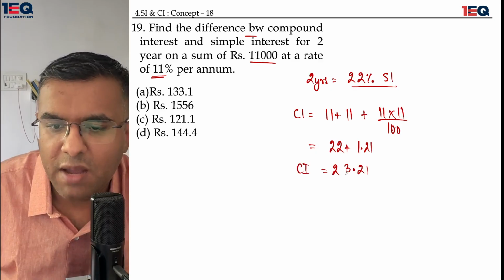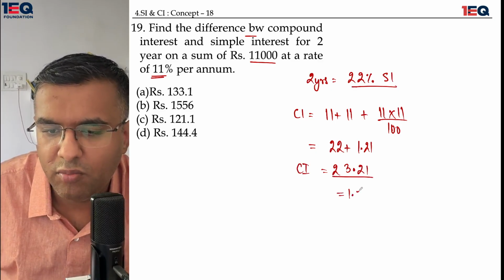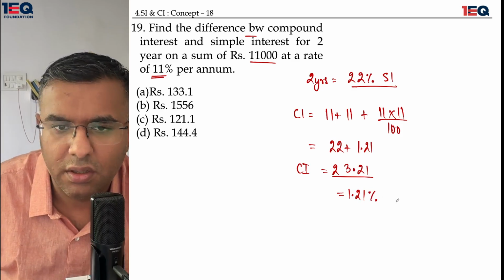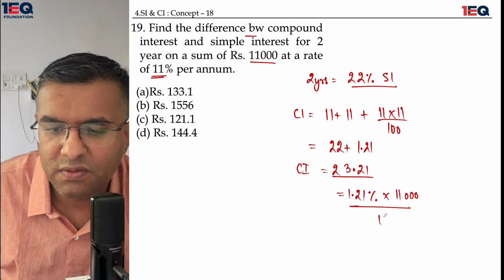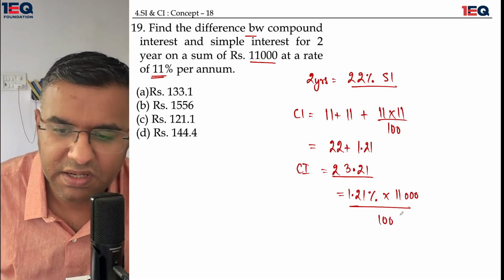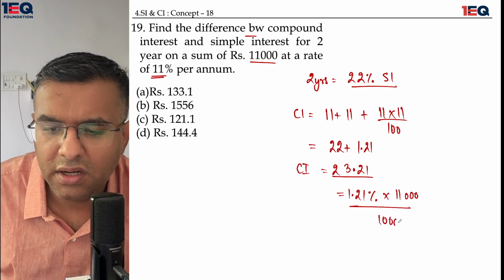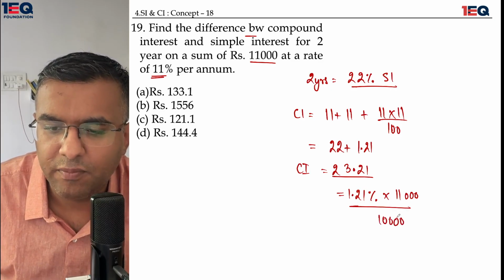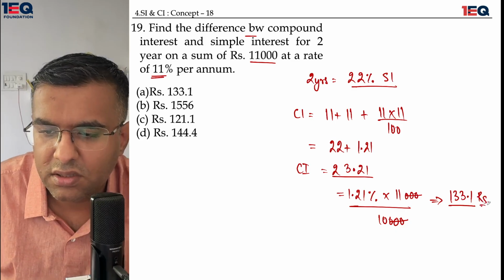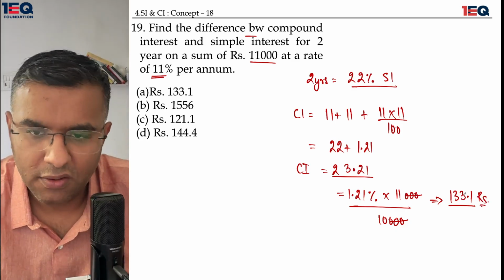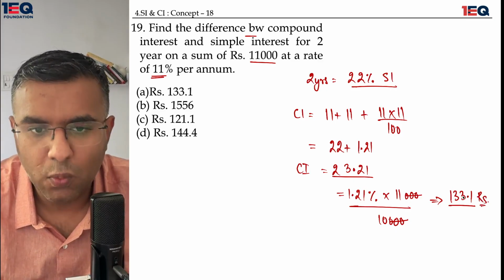I have a gap of 1.21%, and the principal which I have is 11,000. This would be divided by 100 because I need to remove the percentage sign, and another 2 zeros to remove the decimal sign. So the 3 zeros get cancelled over here. The value comes out to be 1331, and there is a decimal which is required. So my answer is 133.1 rupees. I hope you're able to get what I'm talking about.